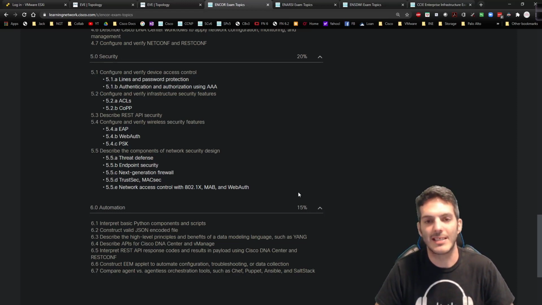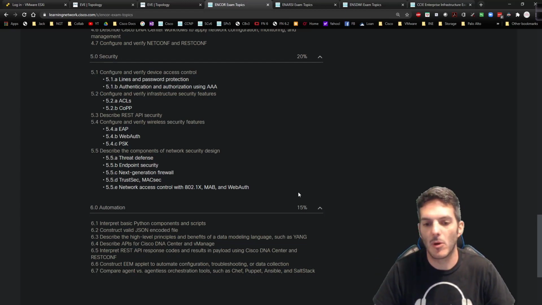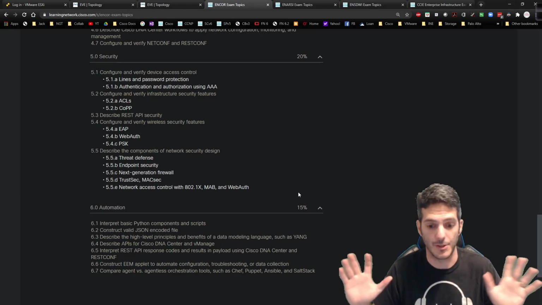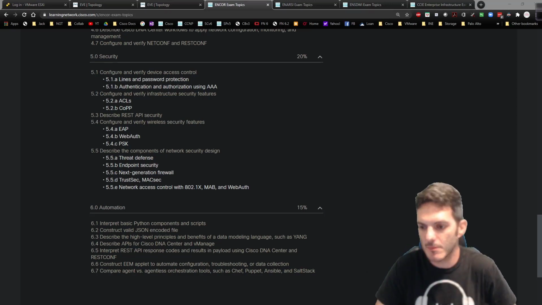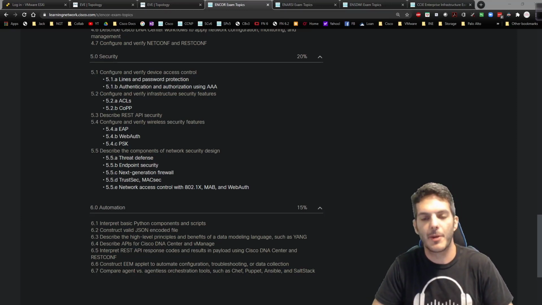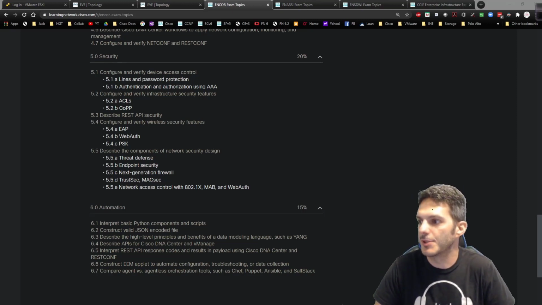It is 15% of the exam, so I'm not expecting a super deep or super large quantity of questions, or them to be asking it to a super deep level, but more like, what is JSON and how would you affect the code? Or how would you interpret this REST API, and what is the output basically saying? That's just a guess, honestly. I have no idea what it's actually going to look like. So those are going to be some areas that I'm going to have to learn and get a little bit better in, but that's basically where that comes into play.